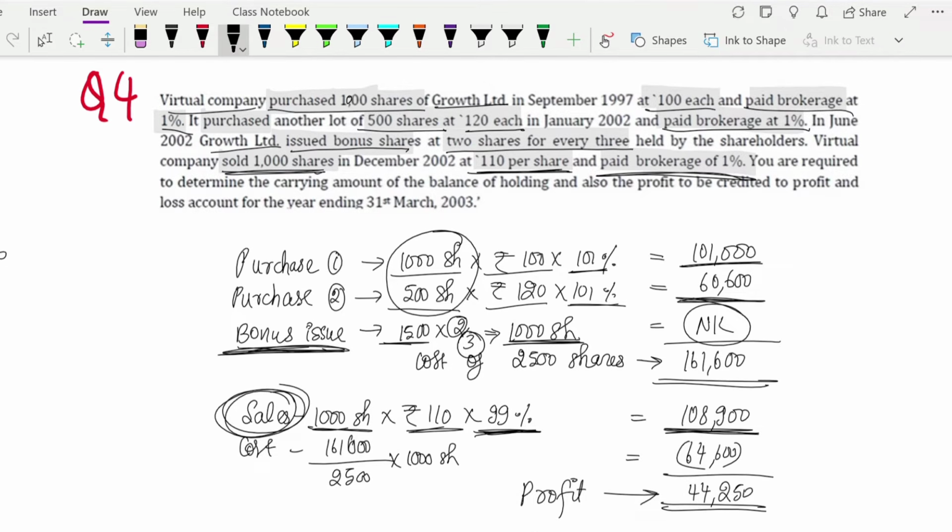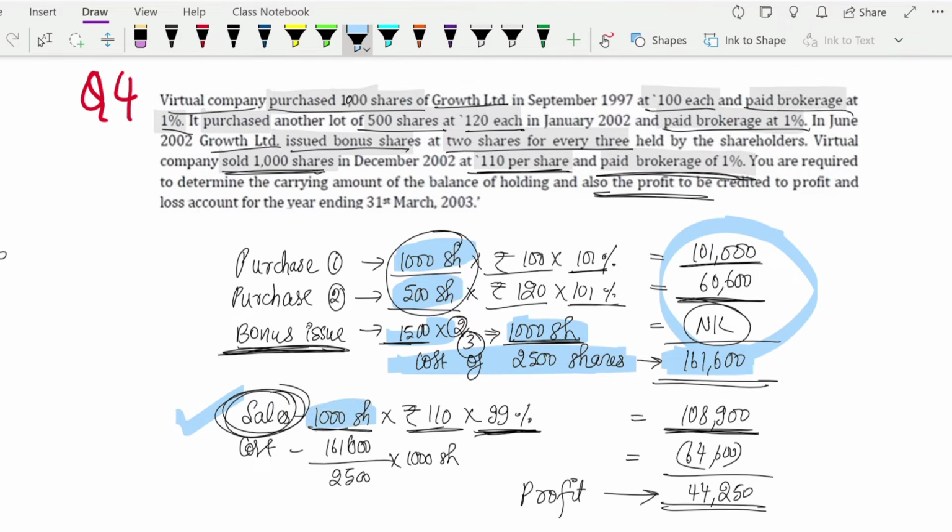So here what they are telling is we have to find out the profit or loss. First we have to find out the cost of the 2500 shares which is there in the books: 1000 shares here, 500 shares here, and one more, and 1000 shares here. What was the total cost of it? It was 1,61,600. We sold 1000 shares only, so we have to find out the cost of 1000 shares.